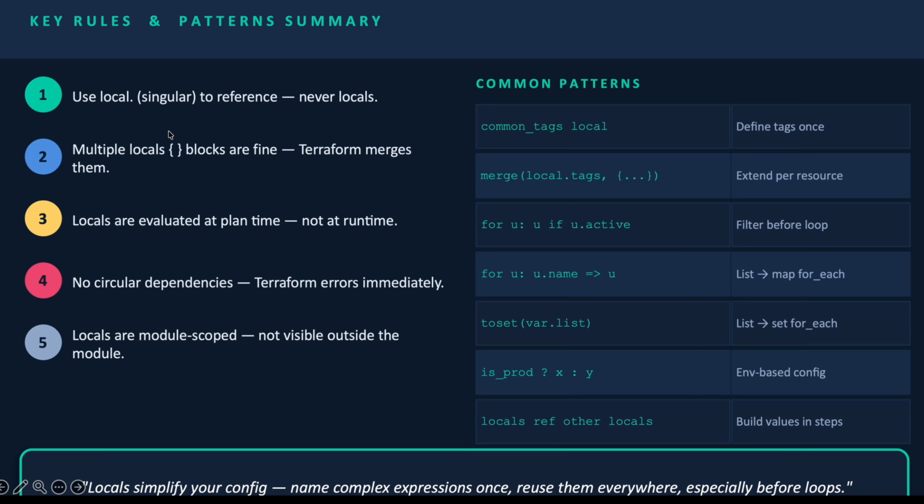Locals are evaluated at plan time, not at runtime. While you run the plan command, Terraform evaluates them. No circular dependencies, as I've already told you. Last, locals are module scoped and not visible outside the module. When we learn modules, we will check whether we can access the local outside the module.